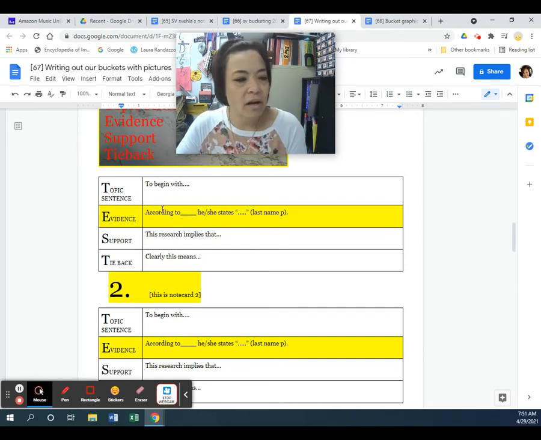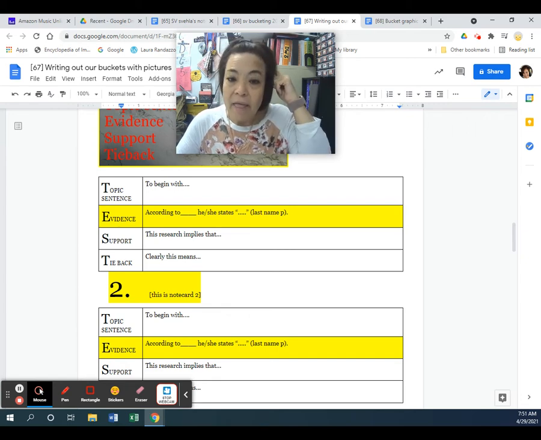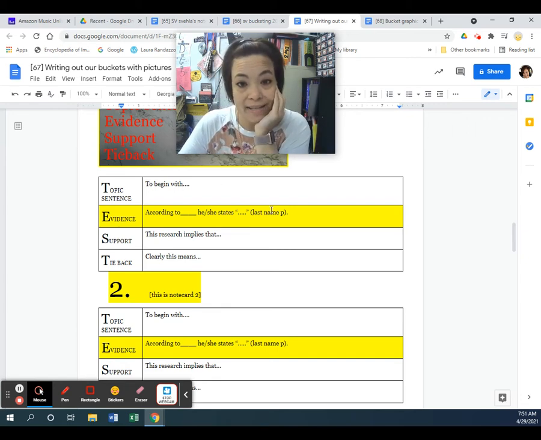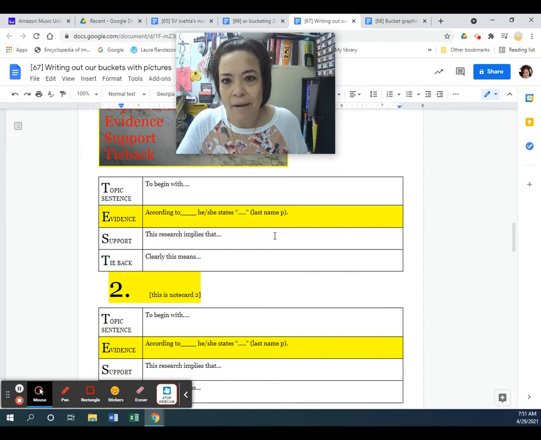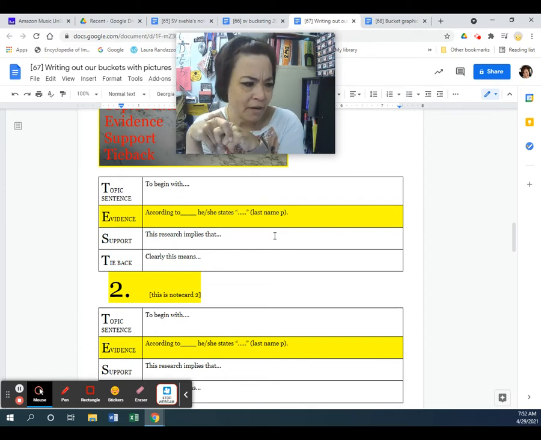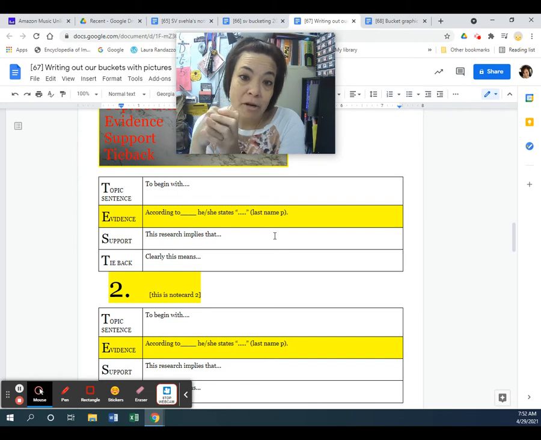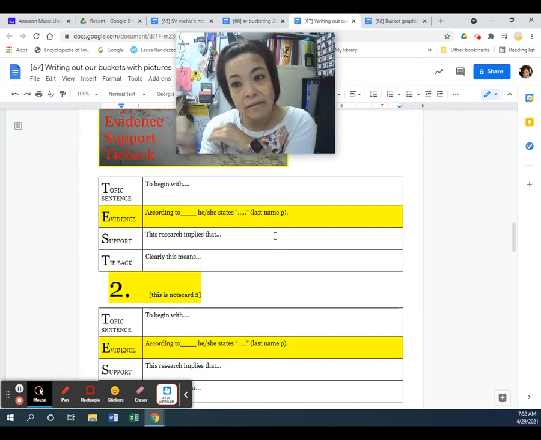Okay, so I put in according to, as stated by the USS article, one thing many of the shooters have in common is, and then I have my quote, which is the majority of plotters, 91%, experienced life stressors in the 5 years prior to their attack. For most, 81%, the stressors happened in the year leading up to the discovery. Okay, and then I have my author, which is the United States Secret Service, and then the page number, which I looked up. I have the full packet, and I looked in that, and it's actually page 39, paragraph 2. So I put that in parentheses, period on the outside, okay?